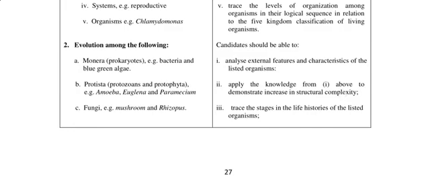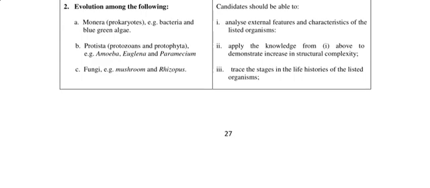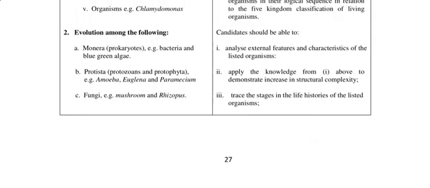Then number two, that's chapter two under this section A, we have evolution among the following. All right, so this is apart from just trying to give us the evolution, it is still trying to help us know more about the five kingdom classification of living organisms, where we have Monera, Protista, Fungi, Plantae, and Animalia. All right, so for A now, where we have Monera, we know Moneras are prokaryotes, the rest are eukaryotic. All right, example, we have bacteria, blue-green algae.